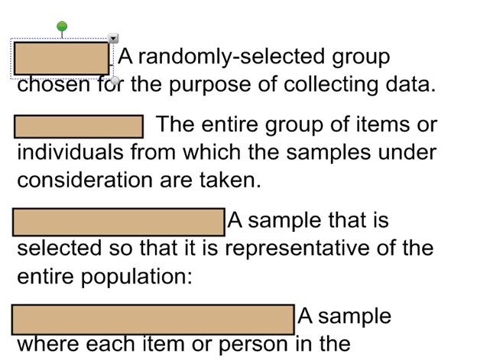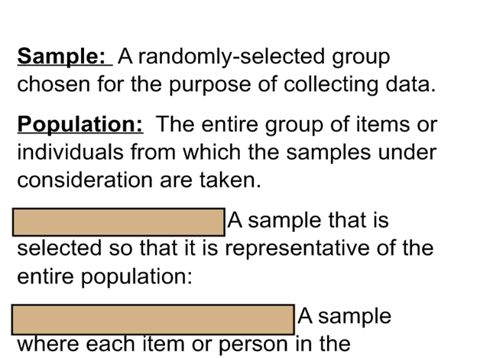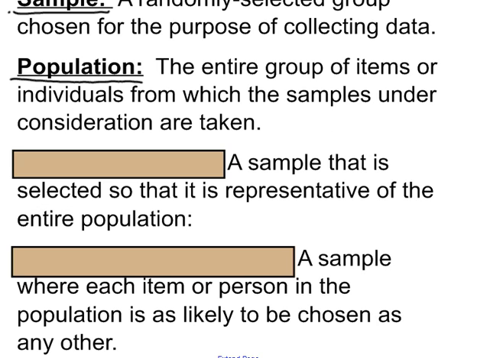A sample is a randomly selected group chosen for the purposes of collecting data, so it's randomly selected. Population: the entire group of items or individuals from which the sample under consideration is taken. So the sample is the smaller portion that we take to measure, and the population is the environment or the size of the group as a whole.